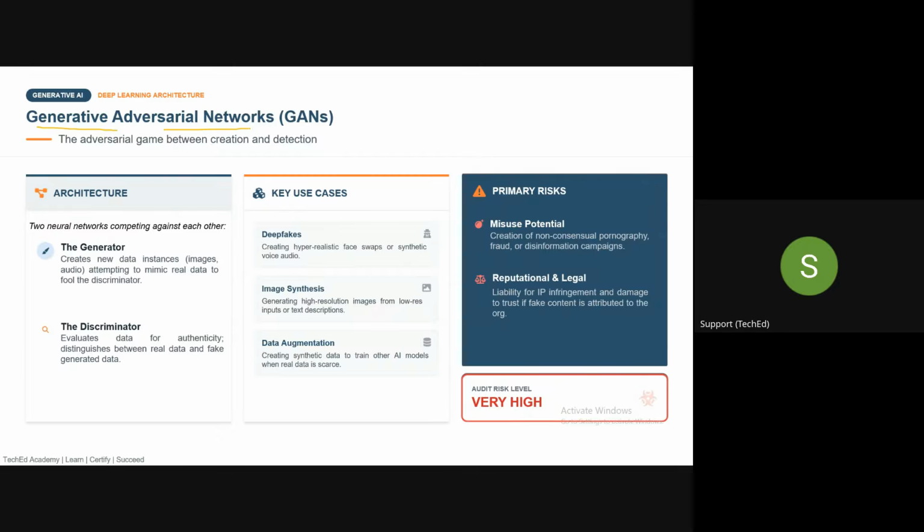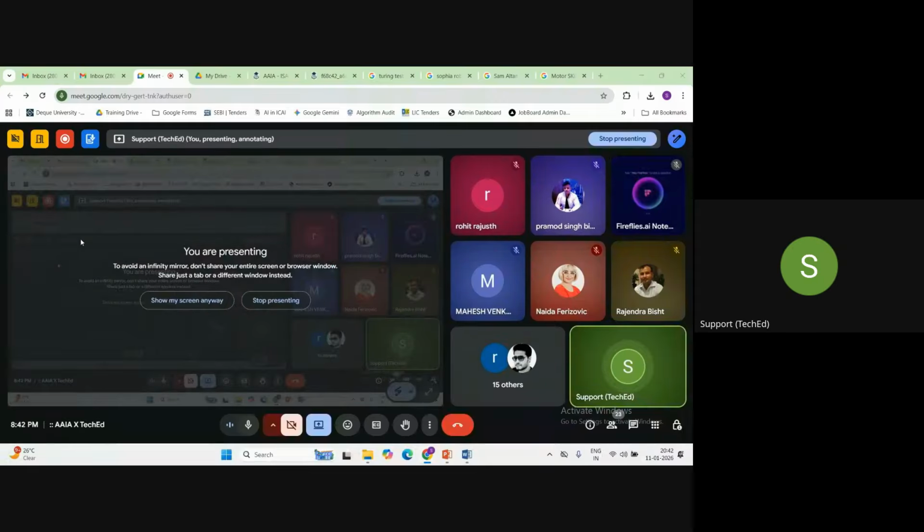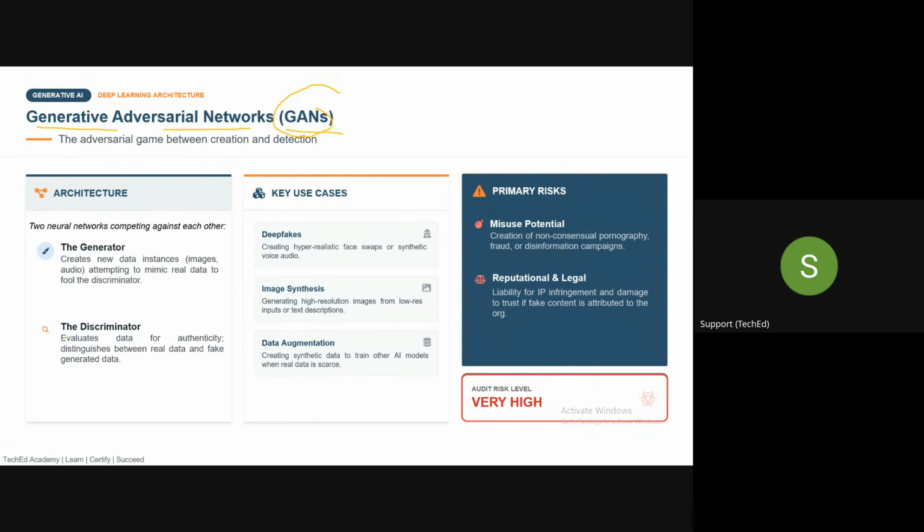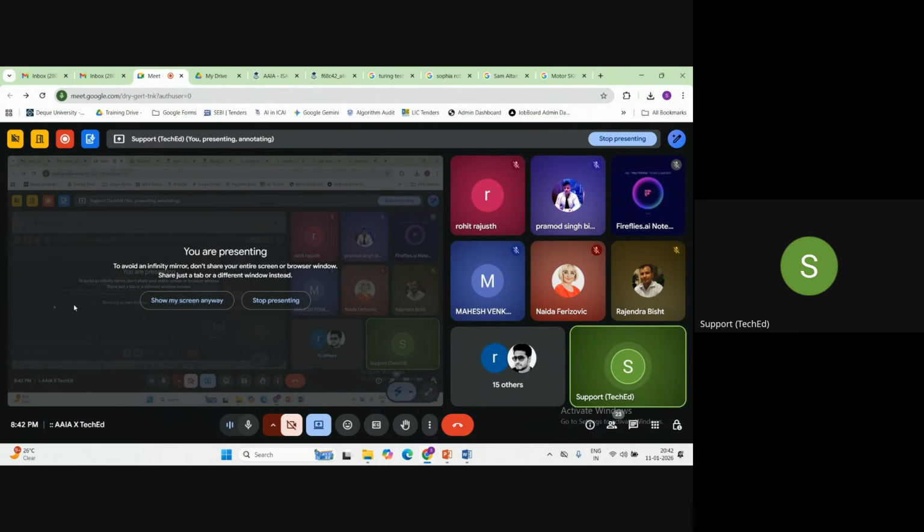Generative adversarial network. Now, what is a generative adversarial network? In a generative adversarial network, guys, there are two models. One is a generator and one is a discriminator.